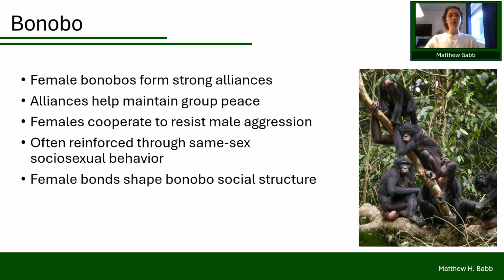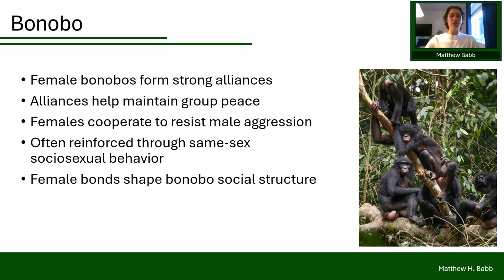Another example is in bonobos, which we briefly discussed in the last lecture on sexual systems. And so in bonobos, we see a very different but equally fascinating form of cooperation. We see female-female alliances, and these alliances are crucial for maintaining the remarkable levels of peace and social tolerance that characterize bonobo society. Females form these strong bonds with one another and often team up to resist or discipline any aggressive males. These alliances help keep male behavior in check and create a more egalitarian social system.